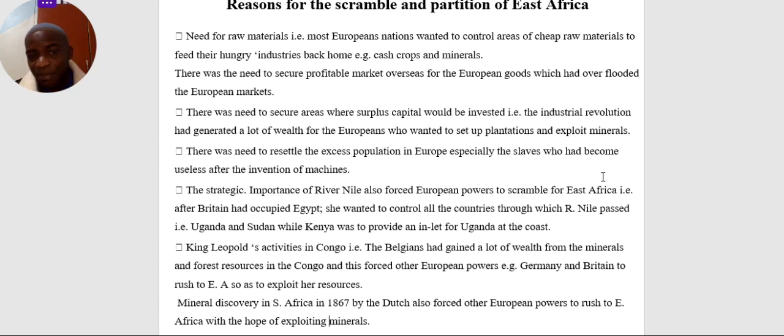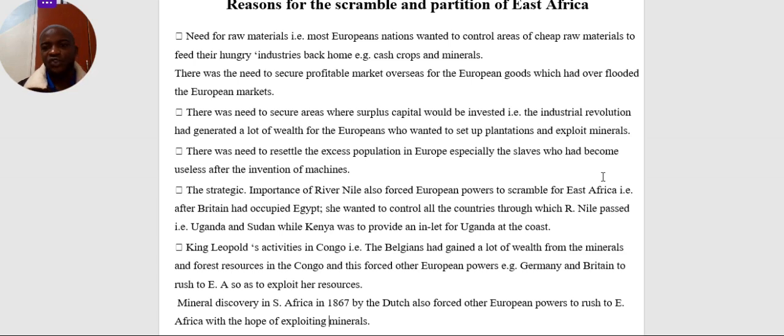So the strategic importance also made many of the European powers rush for African territories. For example, look at River Nile. After Britain and France occupying Egypt, Britain realized that Egyptians could only survive on the waters of the Nile.